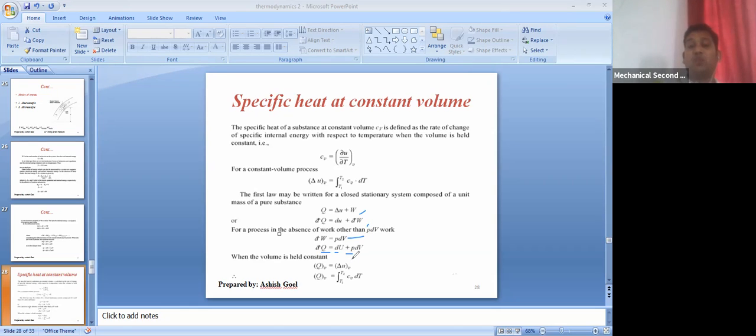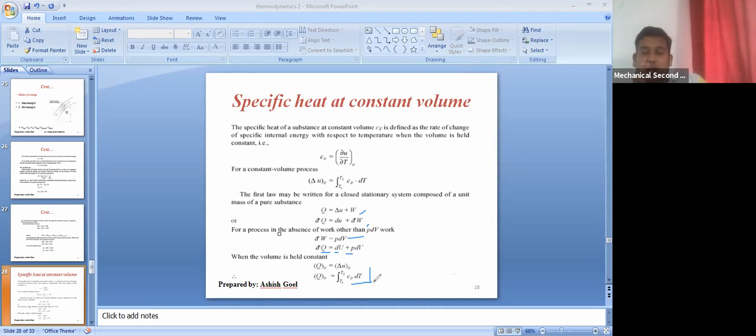When the volume is kept constant, then obviously this QV would be nothing but delta UV. So you can see QV would be the integration from T1 to T2 of cv dT. This is also one of the formulas that you will get from the specific heat at constant volume.